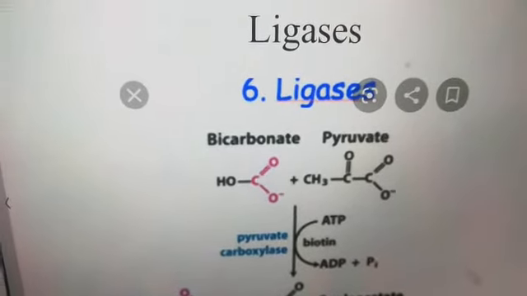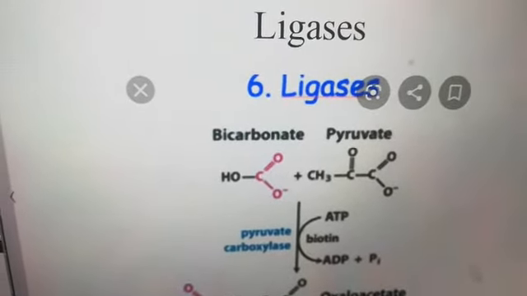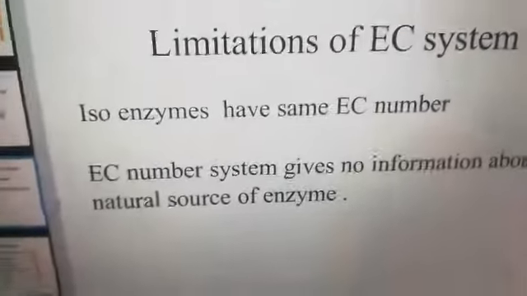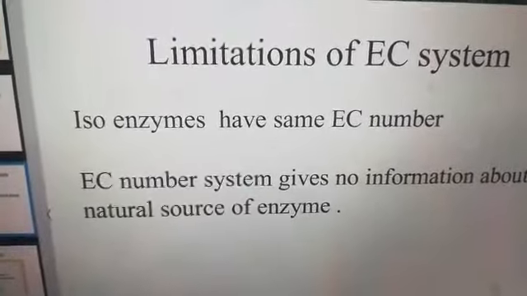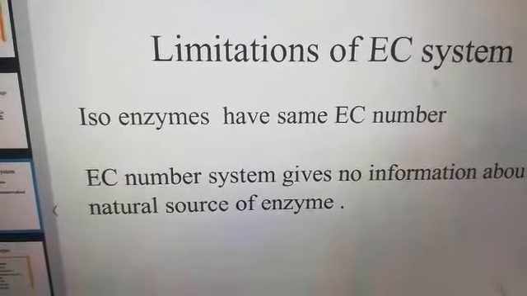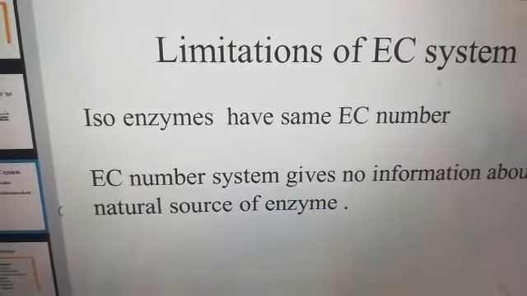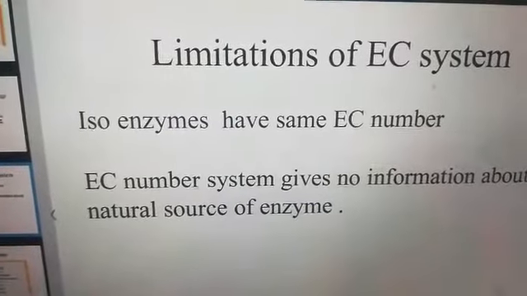Now this system is also not free from limitations. The EC naming system has limitations. The first problem is isoenzymes. First let us understand what isoenzymes are. Isoenzymes are those enzymes which are different in their structure but carry out the same reaction.